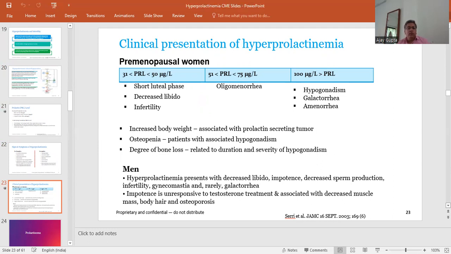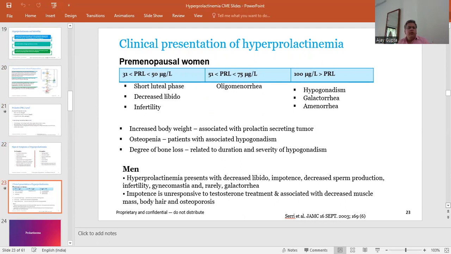Estrogen is essential for bone health, and because of the hyperprolactinemia, the estrogen secretion may get decreased because of the decreased level of GnRH and overall decrease in the pituitary gonadotropin level. So ultimately, the bone health may be impaired, and a degree of bone loss may occur in these patients. In patients who have a very high level of prolactin, there is an increased possibility of galactorrhea also.